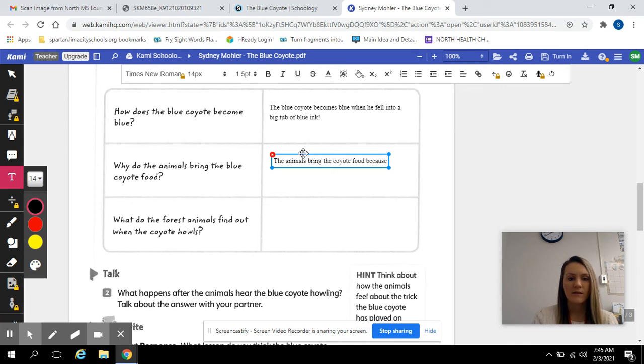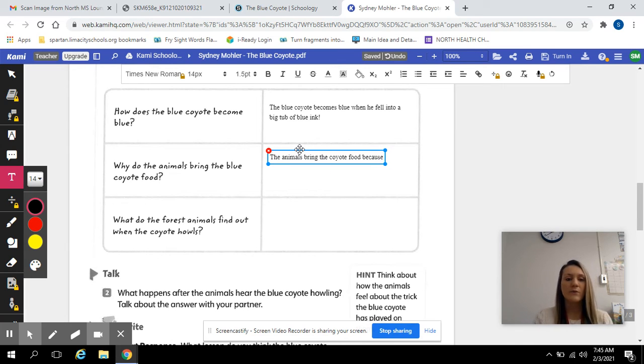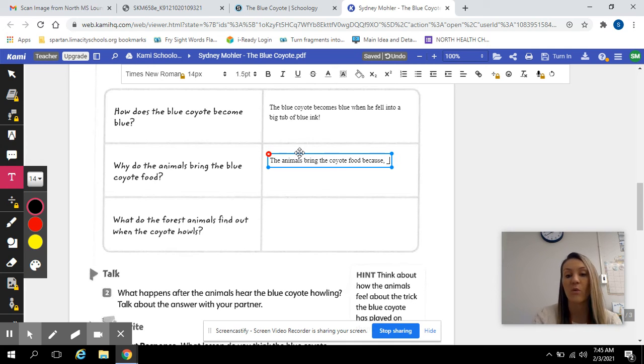All right. So the next one says, why do the animals bring the blue coyote food? So I'm just going to restate the question just so you can see what it should look like, and then you guys can go ahead and answer it. I restated by saying the animals bring the coyote food because why? So you just tell me, and then go ahead and restate and answer the last one as well.